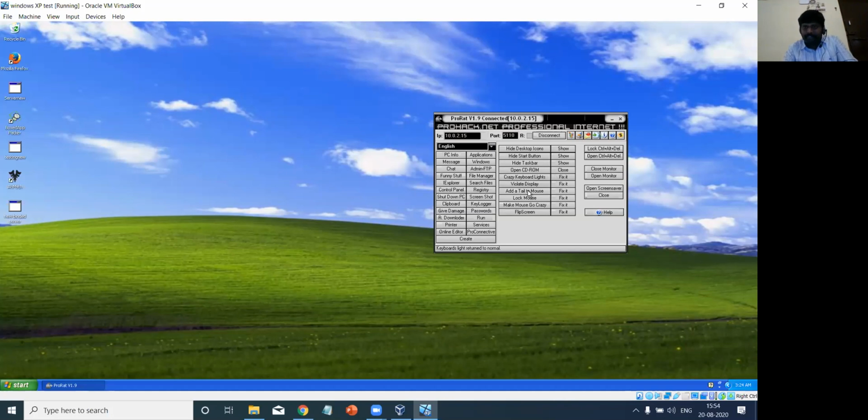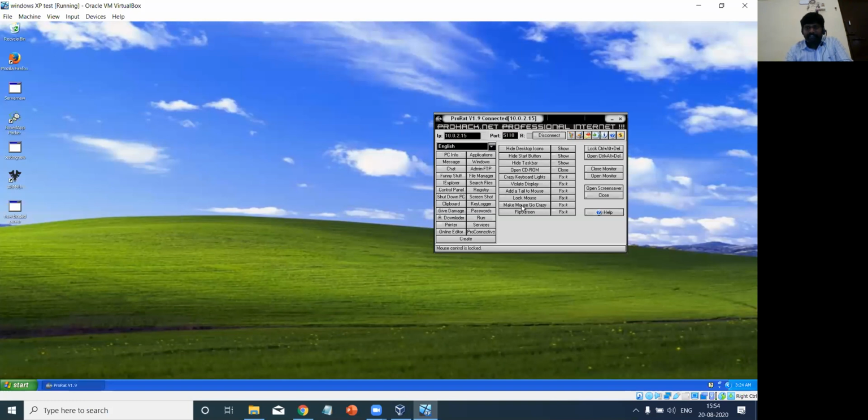Again, add a tail to the mouse. I'll go with that. So here, if I click that, wherever I go you will find a funny thing, the tail is added to my mouse. Can you see it? Right? I'll try to fix it. It is fixed. By the way, you can just click lock mouse. So here the mouse will not work, it will not perform any click operations, right?